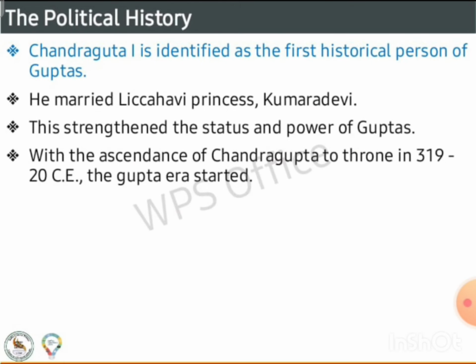Shatavahanas. The political history. Chandragupta I is identified as the first historical person of the Guptas. He married Lichchavi Princess Kumaradevi. He strengthened the status and powers of the Guptas. With the ascendance of Chandragupta to the throne in 319 to 320 CE, the Gupta era started.